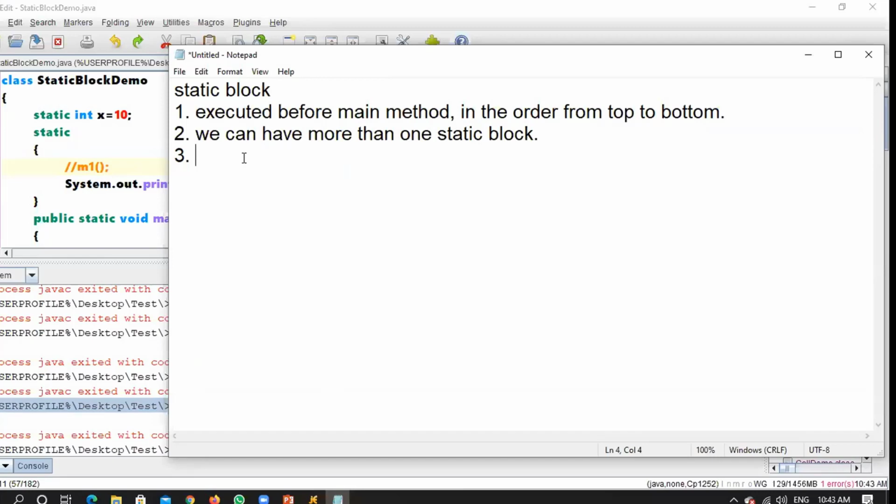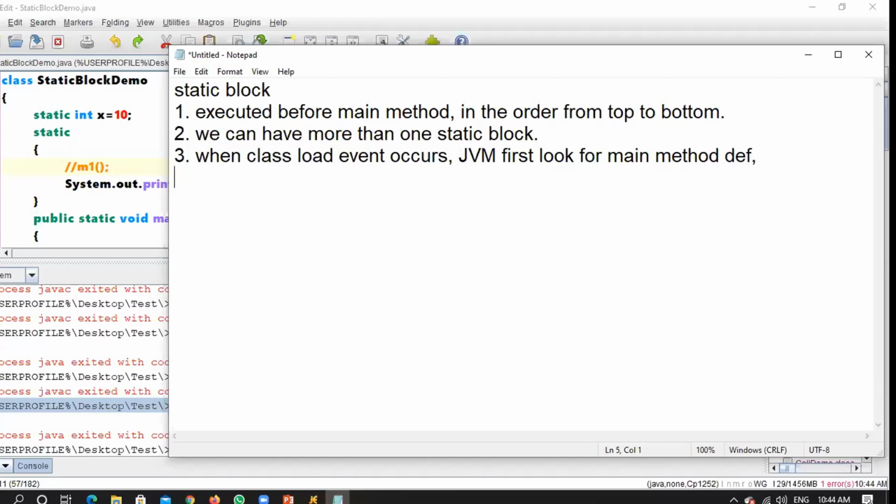I'll just write points with respect to how the JVM will treat your static block. When the class load event occurs, the JVM first looks for the main method definition.